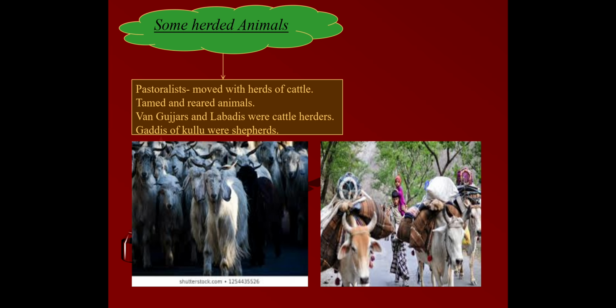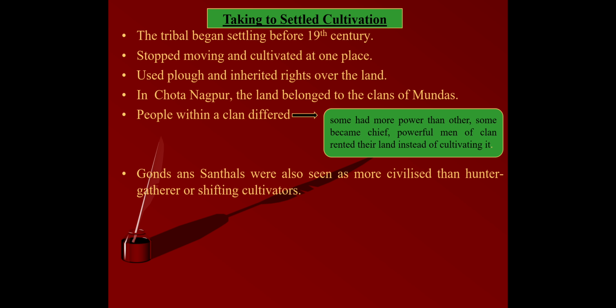Now, the next is taking to settled cultivation. Even before the 19th century, many tribal groups began to settle down at one place and cultivate their fields year after year.